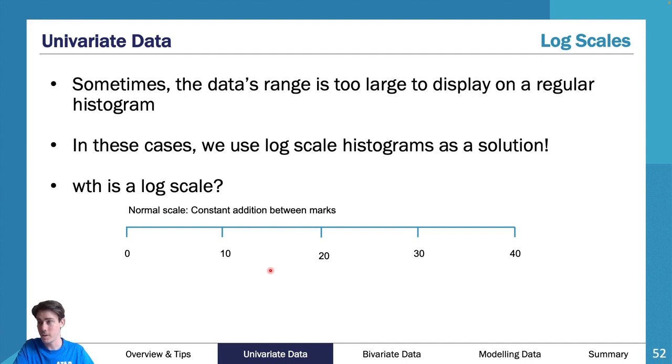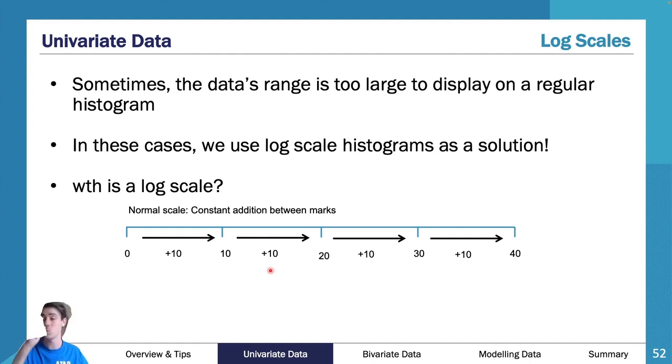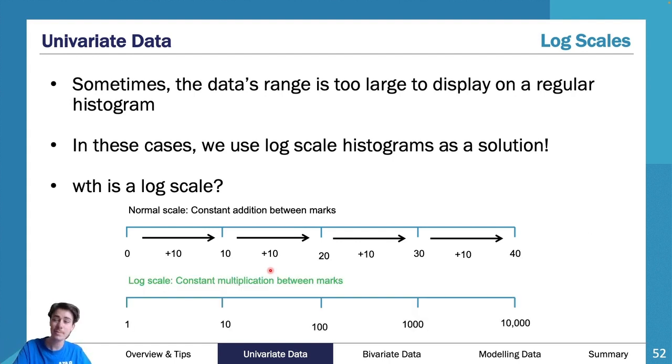A log scale works like this. A normal scale goes 0 to 10, 10 to 20, 20 to 30, 30 to 40. So you have 10 in between them. That's how a normal one works. If I've got 10 in between them, I'm counting up. So we use pluses and minuses on a normal scale. We plus this much or we minus this much. A log scale works by multiplication or division.